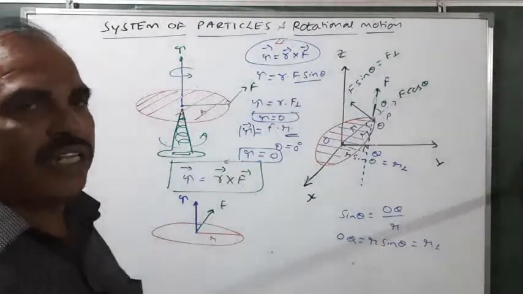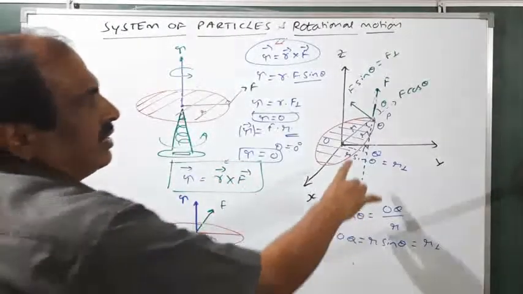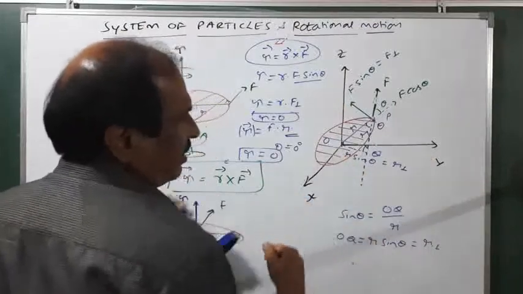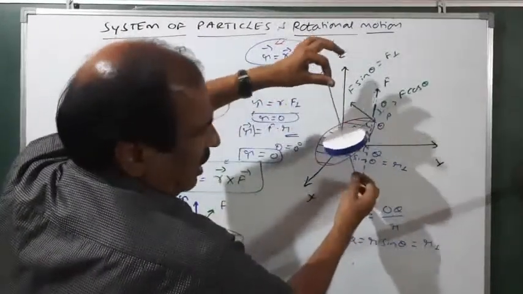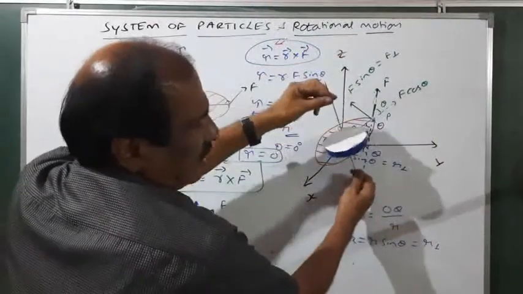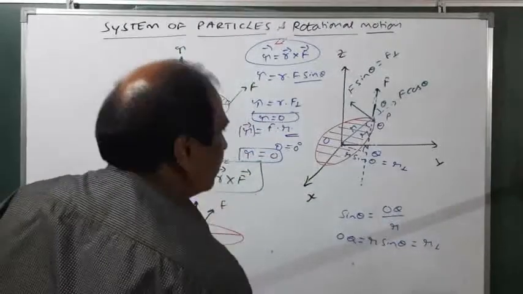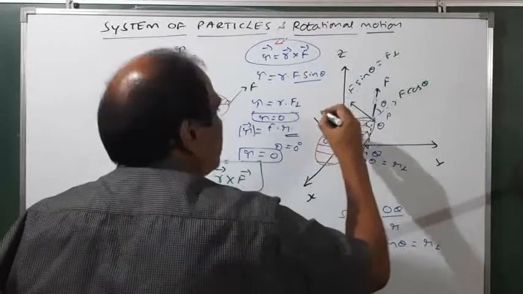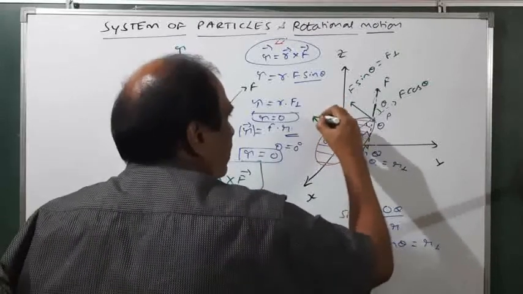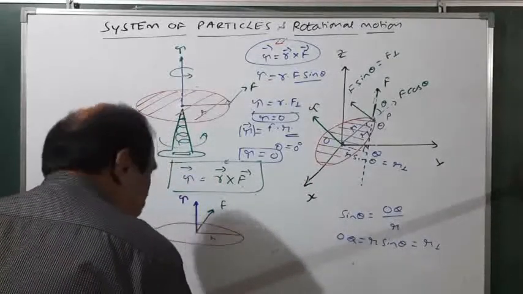Now the next question is how to find the direction of the torque. You see, this is the z-axis, y-axis, x-axis. Now imagine it is rotating like this. Whenever it is rotating like this, you see the stick like this. This gives the direction of torque, tau. It is given by a rule called the right hand screw rule.